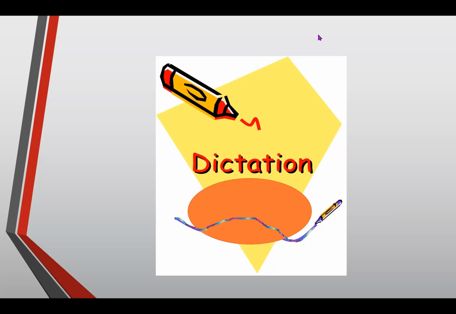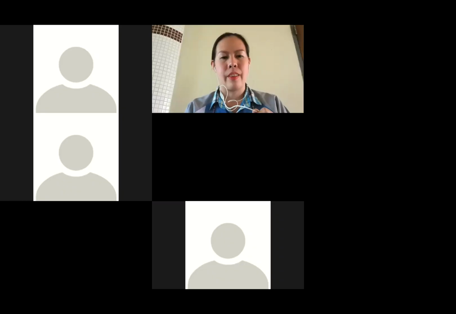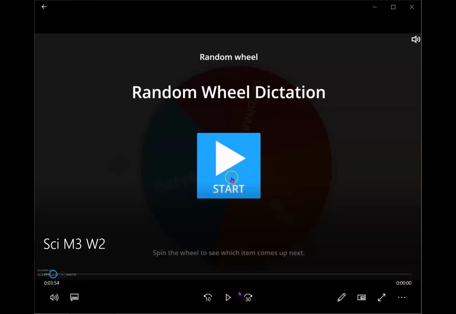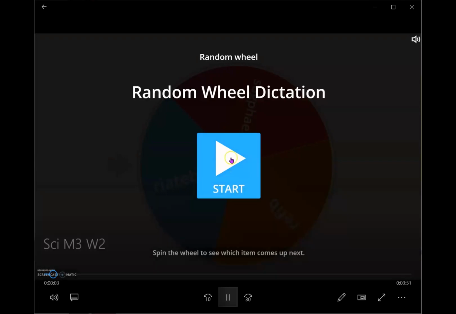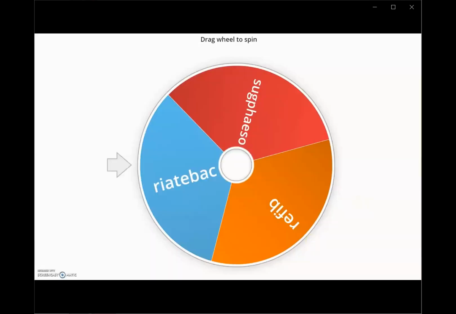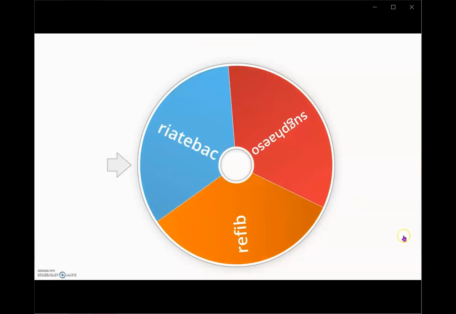So I will share my screen using that app. Can you see it? Let's start our dictation and practice spelling the three words.